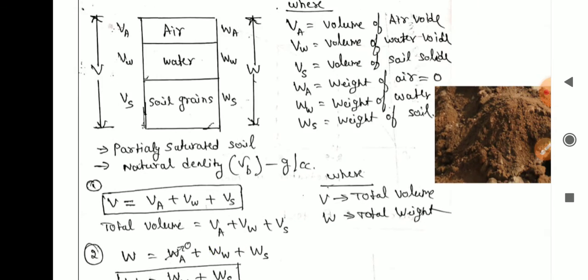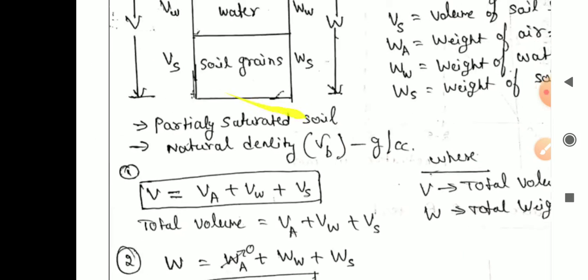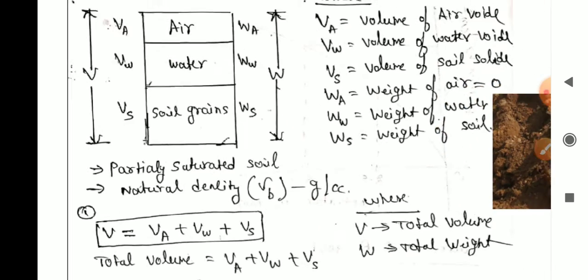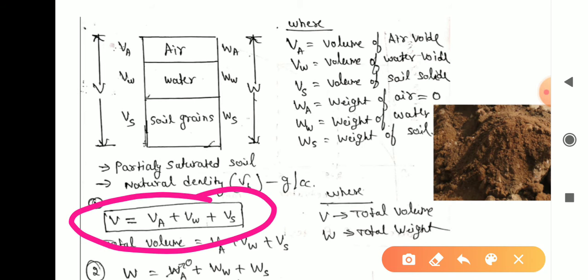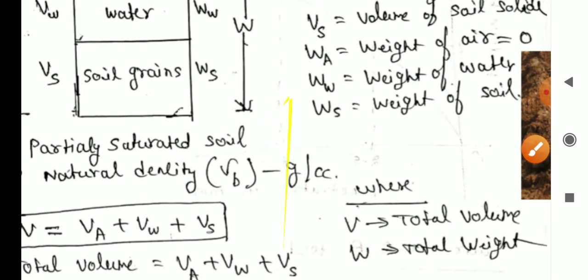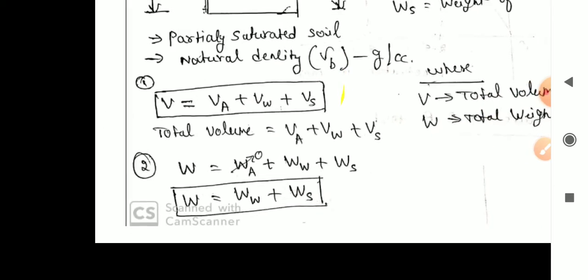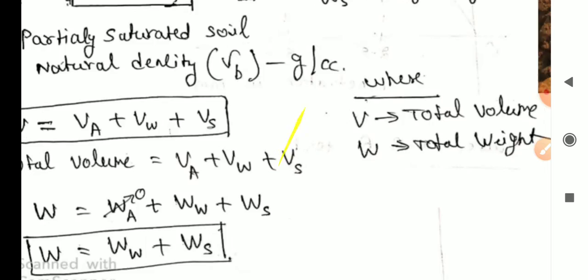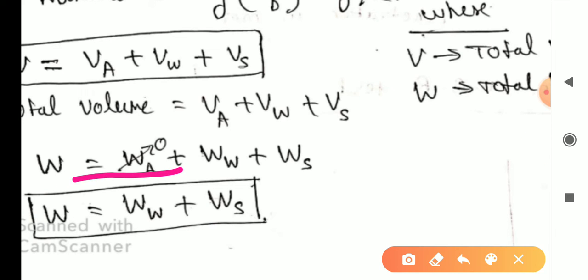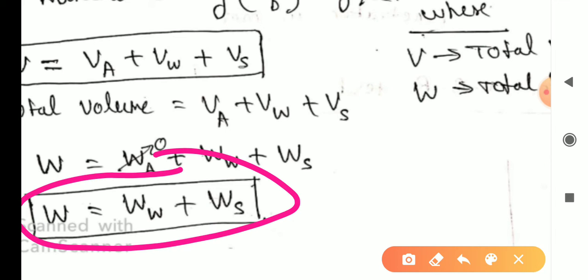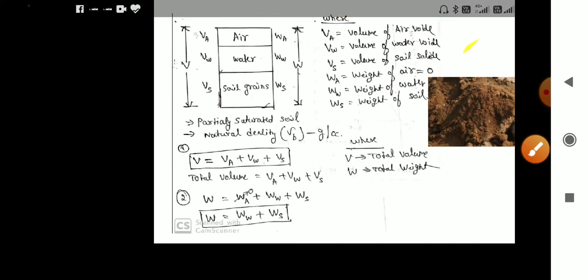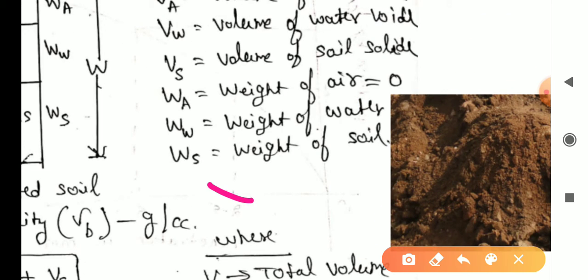Next, V is equal to Va plus Vw plus Vs. Similarly, W is equal to Wa plus Ww plus Ws, where V is the total volume and W is the total weight. Since the weight of air is negligible, W is equal to weight of water plus weight of soil solids only. The density we get for partially saturated soil is gamma b, also called natural density, wet density or bulk density.